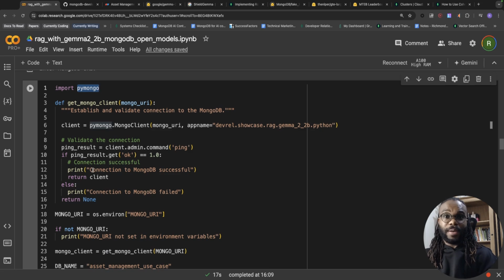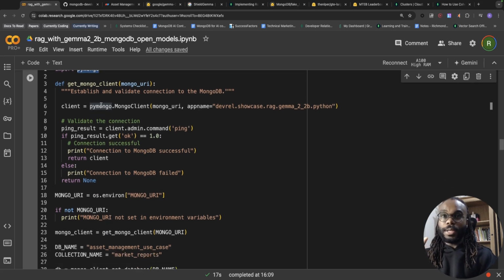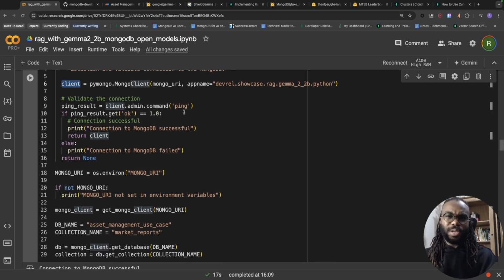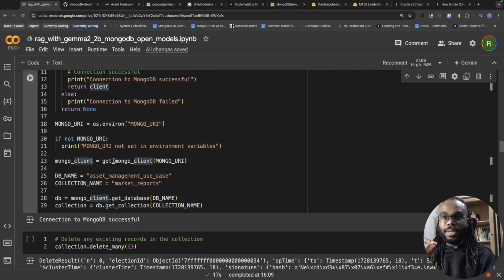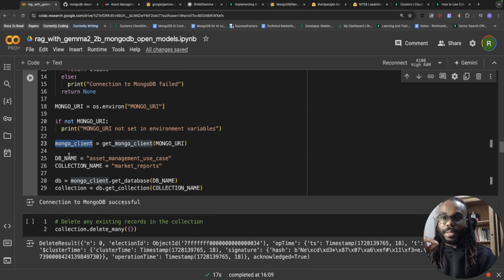That's what this step is just doing. Very simple. What we're doing here is creating a client, which represents our cluster. We're going to ping it just to make sure we have a connection. Then we're going to retrieve the Mongo URI, and the Mongo URI will be passed into the function get Mongo client, which will get us the client. And next thing we're going to do is specify the database name and specify the collection name.